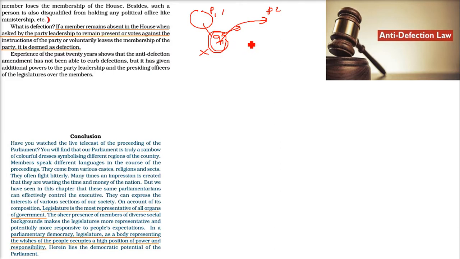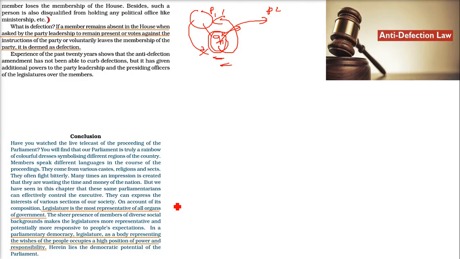It is deemed to be defection. Let me tell you again. If a member remains absent when the party leadership tells him to be present and vote in their favor, and he doesn't come, or if he comes and votes against the will of the party, that is called cross voting. So this is called defection.